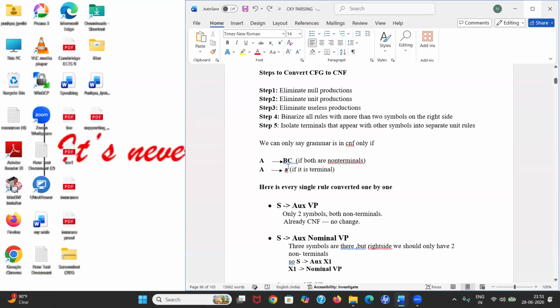Useless. What are useless productions? Useless productions are nothing but the productions which are not useful. They are there, but we can't use those productions in our grammar. Then just remove them. If we have three non-terminals, then make sure you convert them into two non-terminals.